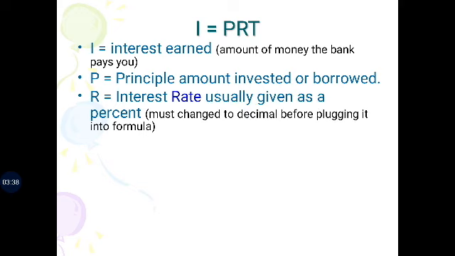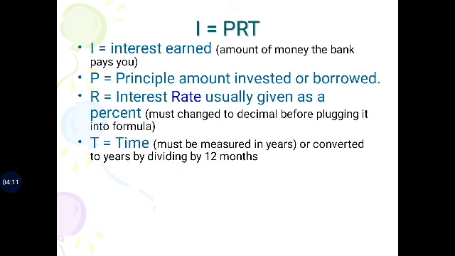Another one is R. R is equal to the interest rate. It is usually given as a percent and must be changed to a decimal before putting it into the formula. Percentage means per 100, per annum. For example, 8%, that is 8 by 100; 9%, that is 9 by 100. That is called the rate of interest.